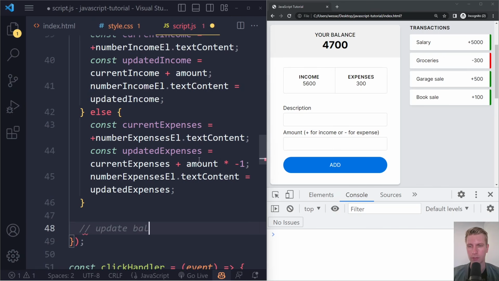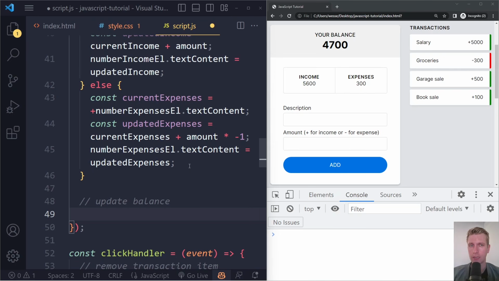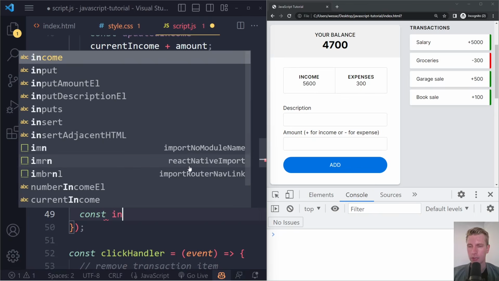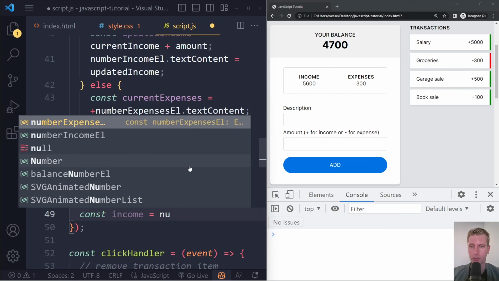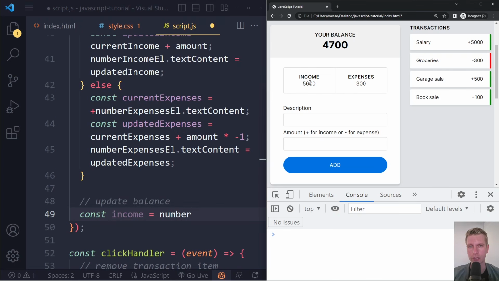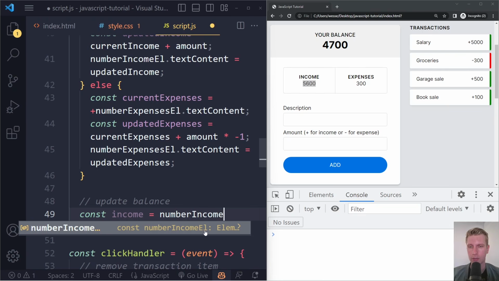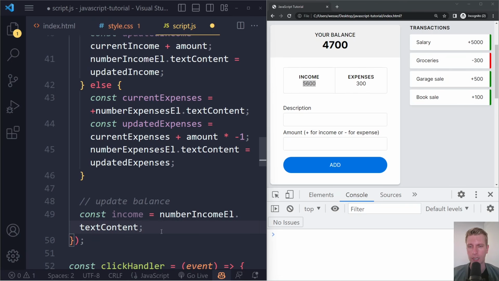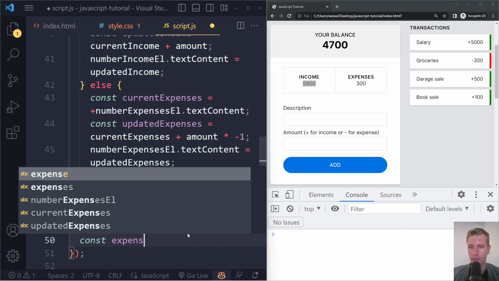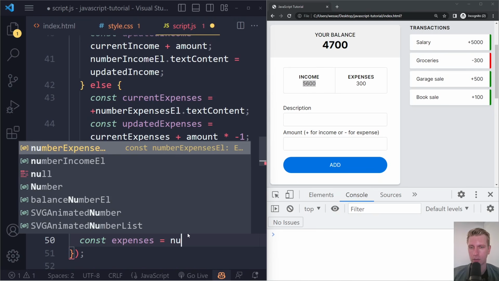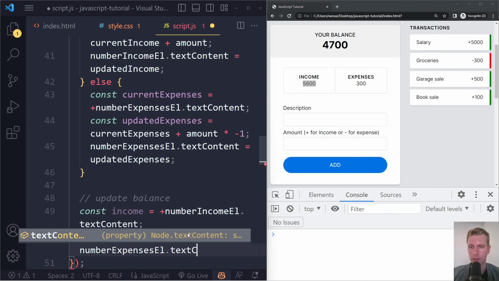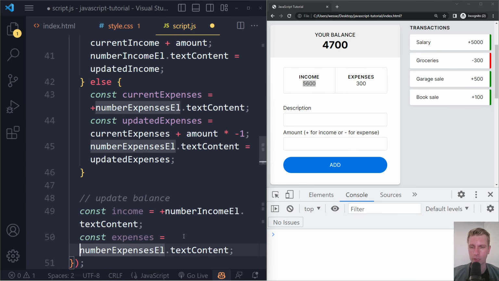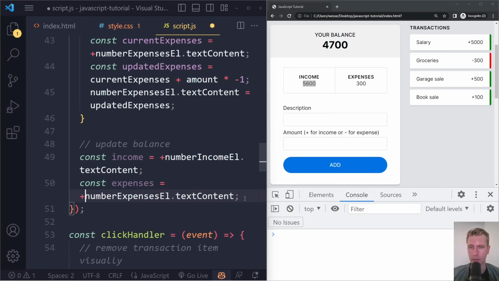So we can just say update balance. Right, the balance is just the income minus the expenses. So we can say const income is, we can just take the number from the HTML here, right? So the latest number. So we can just say number income element. We already were using that. We can just take its text content, right? Now this will give us a string type. So a bit safer to make that a number type by using the unary operator. And then we also want to get the current expenses. So we can use number expenses element dot text content, which also will give us a string. So I'm going to reuse the unary operator here.